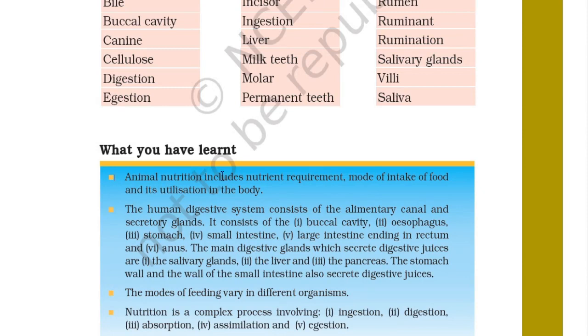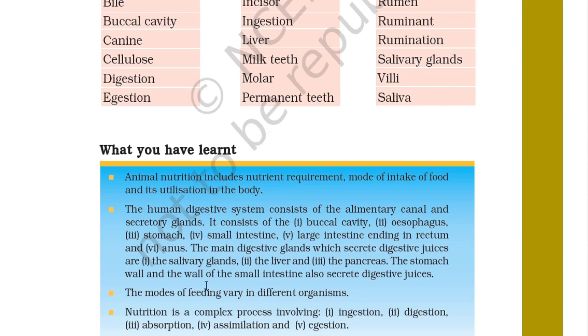Animal nutrition includes nutrient requirement, mode of intake of food, and its utilization in the body. The human digestive system consists of the alimentary canal and secretory glands. It consists of first the buccal cavity, second the esophagus, third the stomach, fourth the small intestine, fifth the large intestine ending in the rectum, sixth the anus. The main digestive glands which secrete digestive juices are the salivary glands, the liver, and the pancreas. The stomach wall and the wall of the small intestine also secrete digestive juices. So you can remember from the above section.